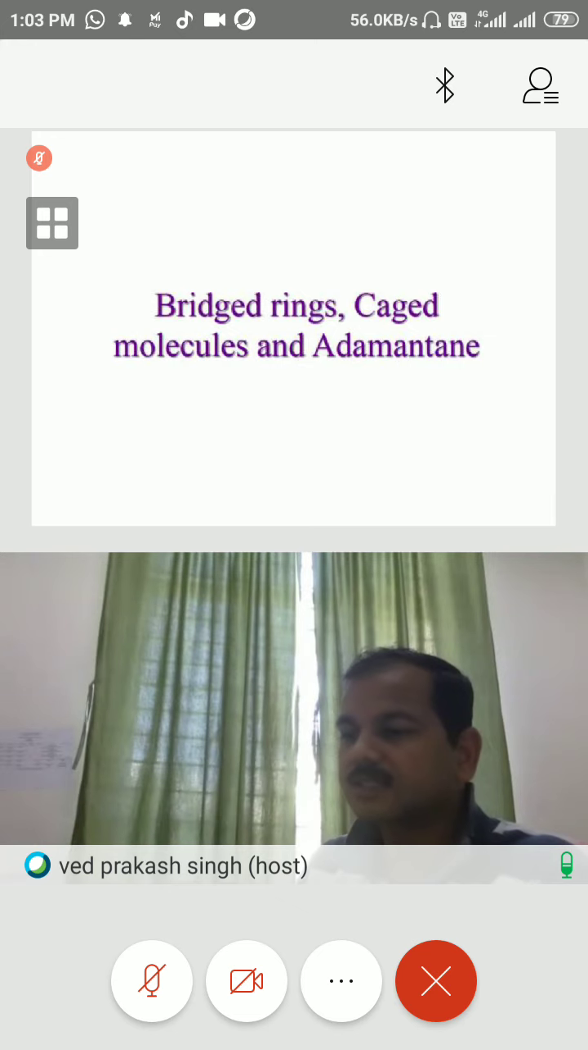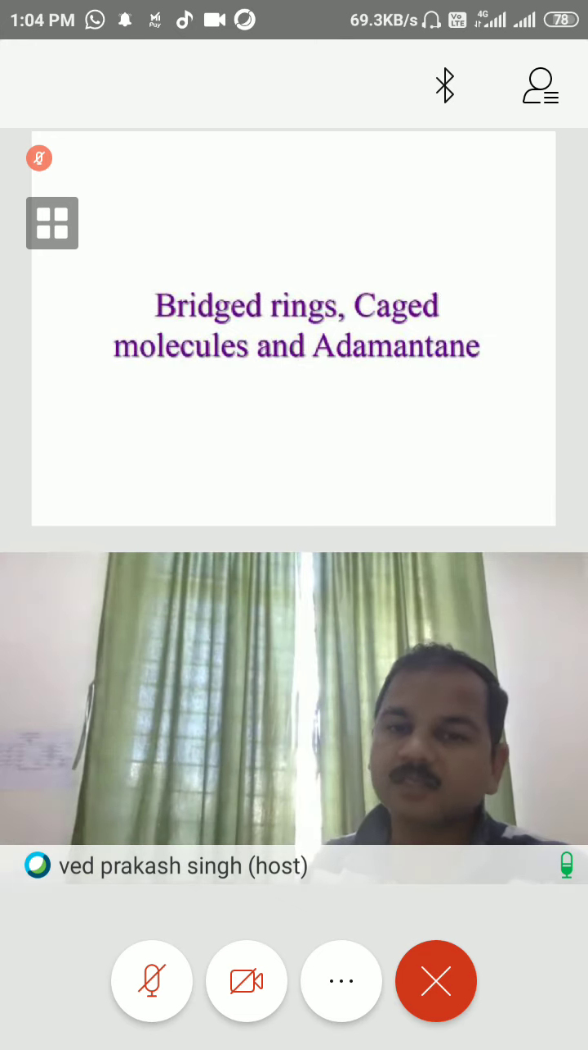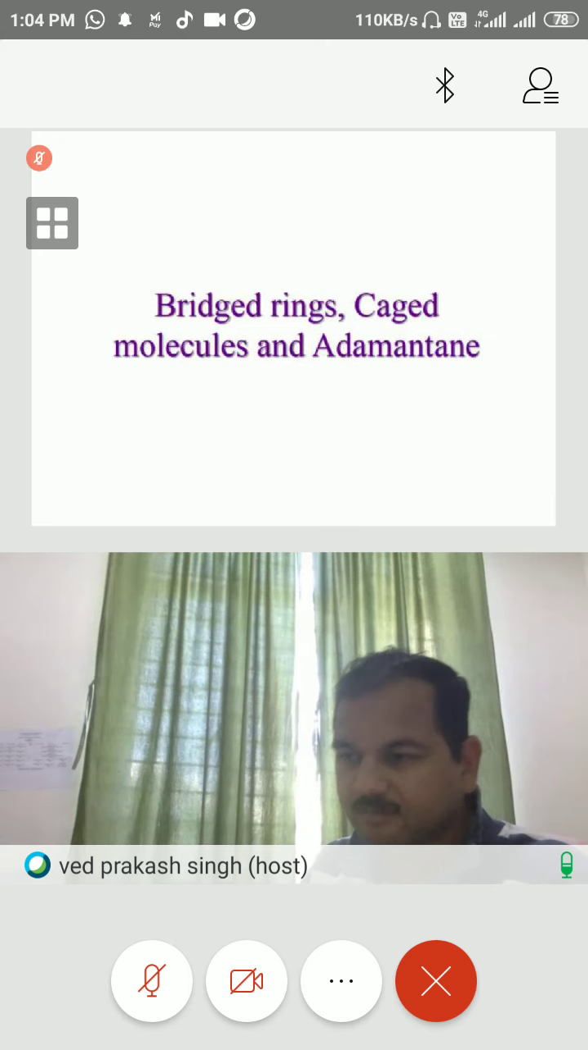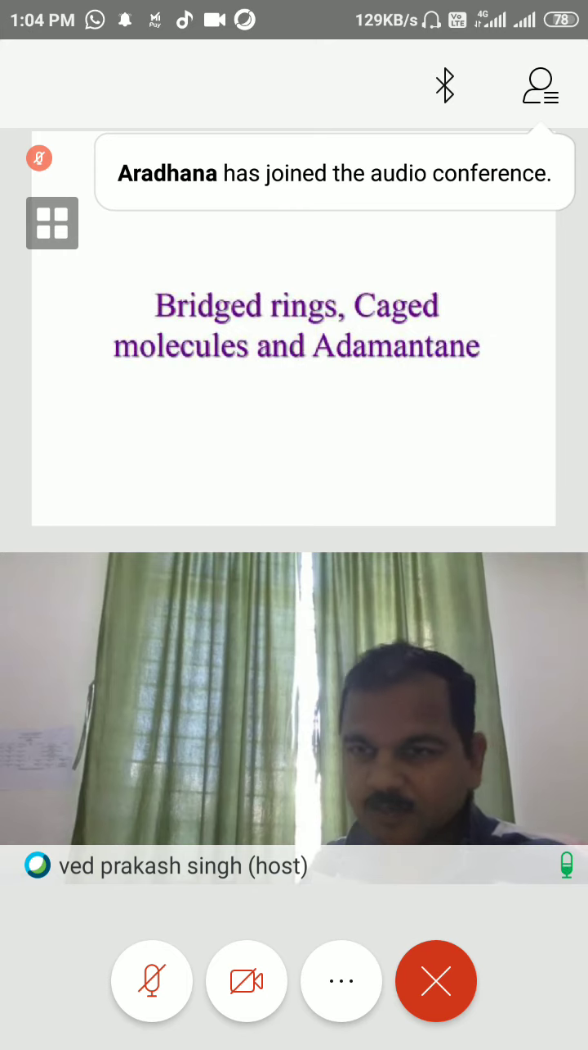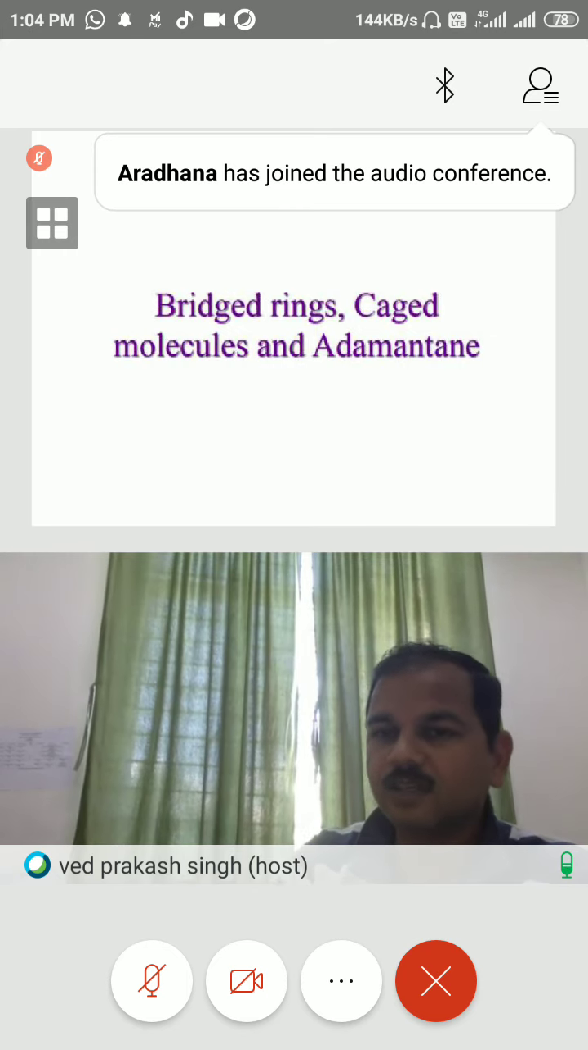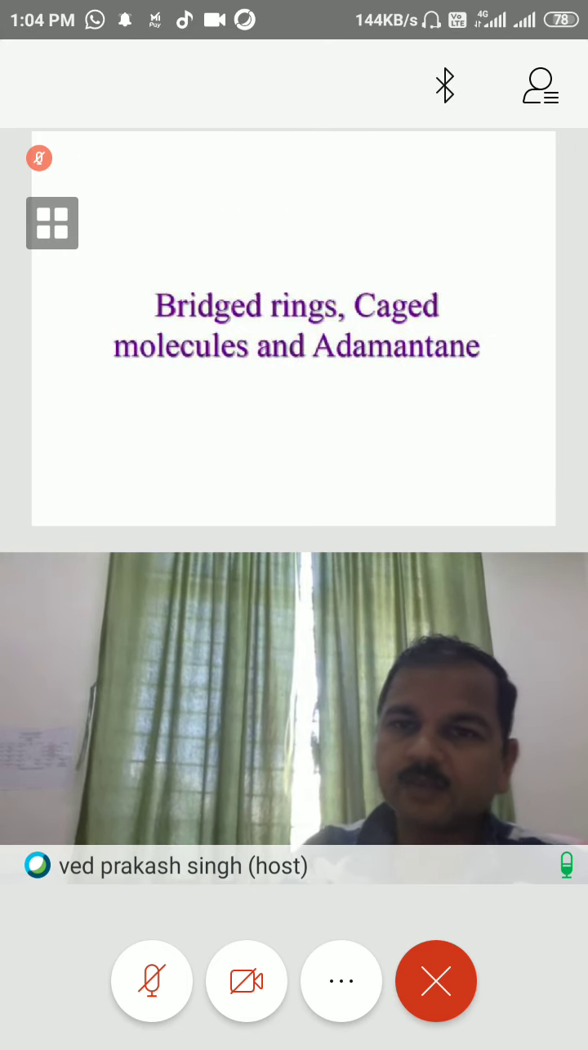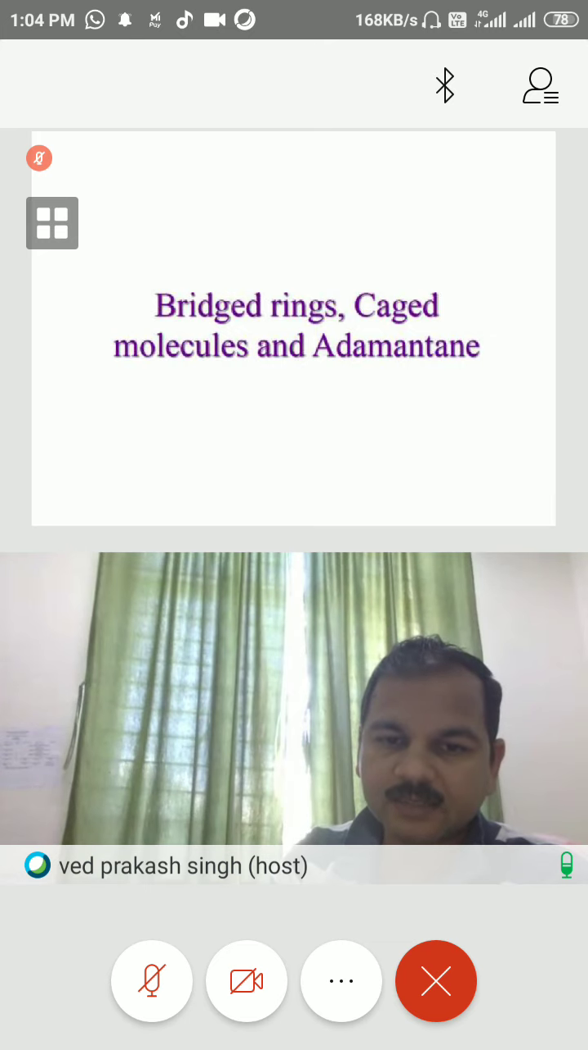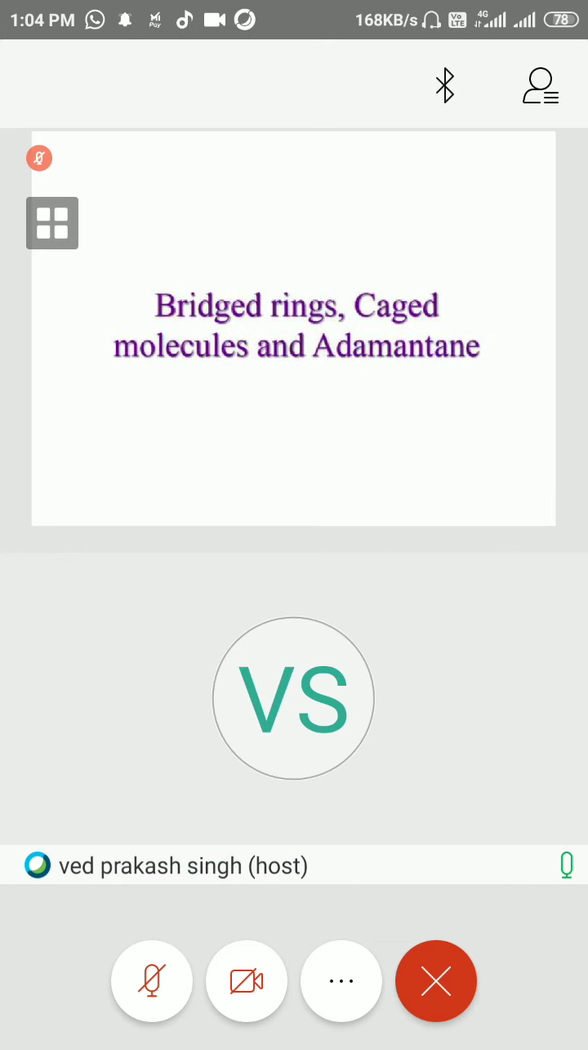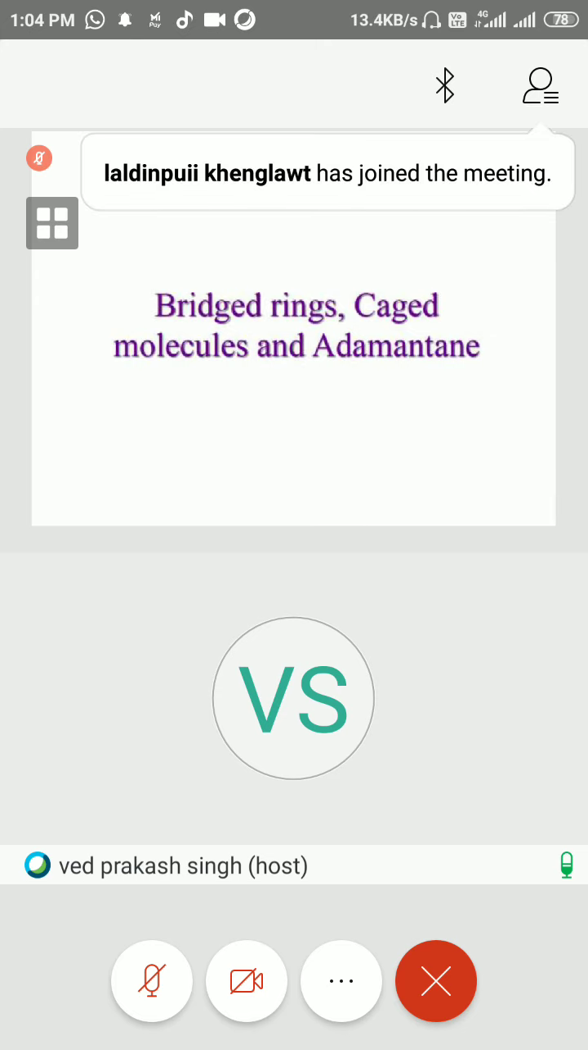So today we will discuss stereochemistry of fused, bridged, and caged ring systems. Two types are there. Caged and adamantane are very close words, and the fused term is also there in your syllabus. So we will start here. By the name, we can say that overall this is a cyclic system, the stereochemistry of ring systems.